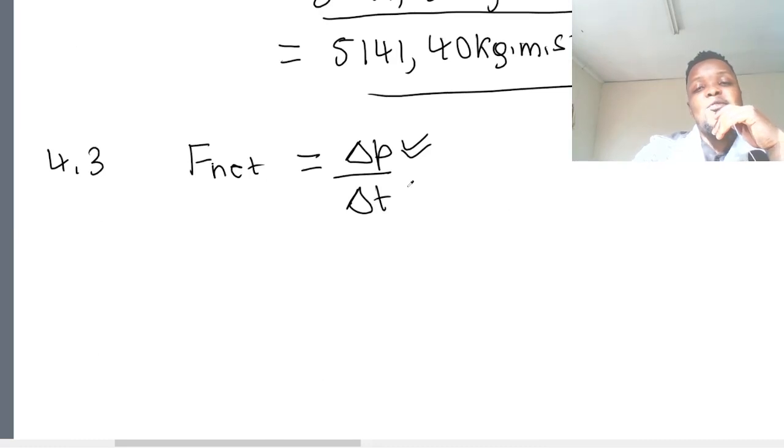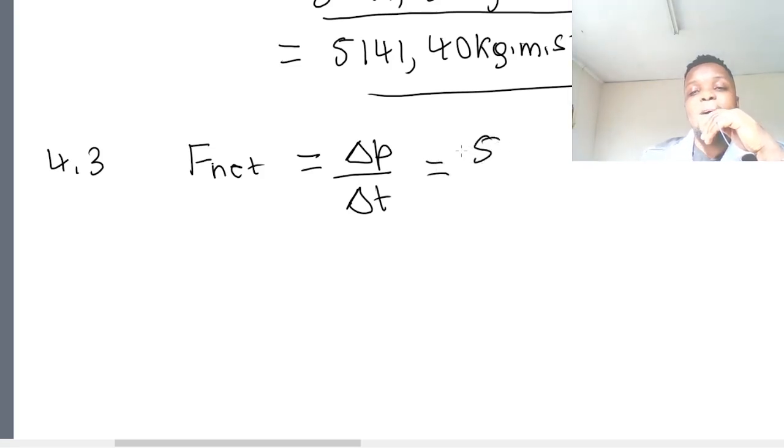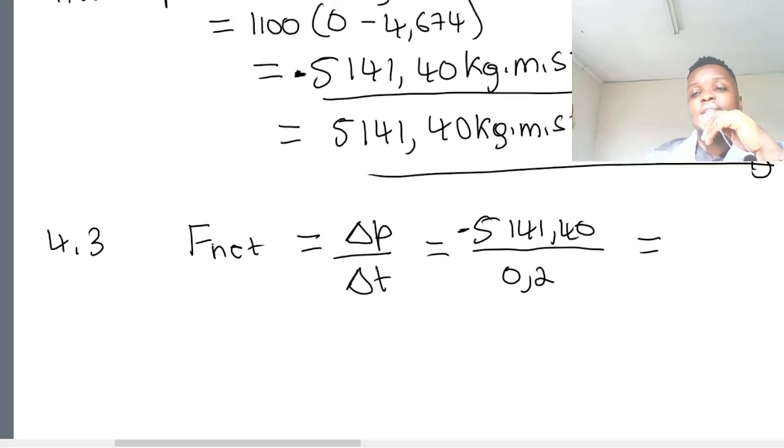Mamela, as I believe you already know that. Okay, let's just substitute the 5,000. Remember, it's negative 5,141,40 divided by the time taken, which is 0.2 seconds. And then we punch our calculator and try to get the answer. When we use our calculator, we'll see that the answer is